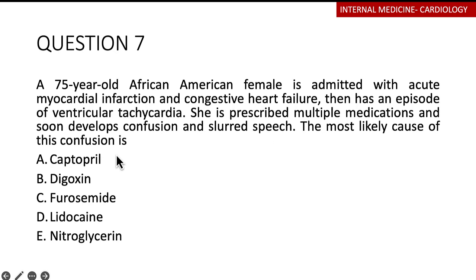So off the bat, ignoring everything that's on top here, if we look at the options, captopril is an ACE inhibitor, so it will often cause a cough. No history of a cough here. Digoxin toxicity often causes yellowing of the vision, which is the xanthopsia. None of that. Furosemide, which is a loop diuretic, is ototoxic, so may cause some hearing problems. It may cause dehydration. It may cause electrolyte imbalances. Not really mentioned here, but confusion can be caused by the furosemide, but furosemide will not explain the slurred speech.